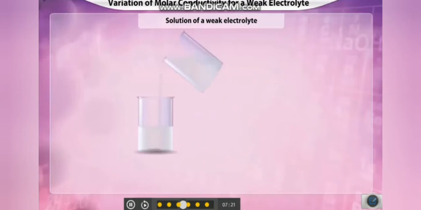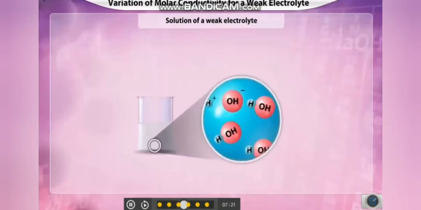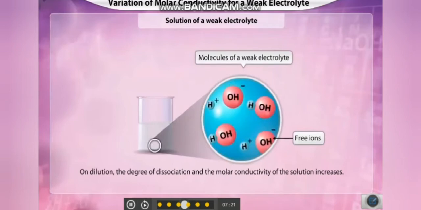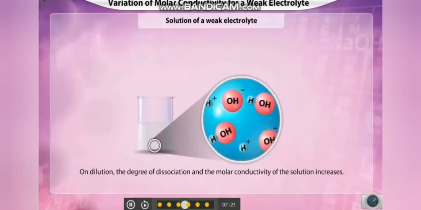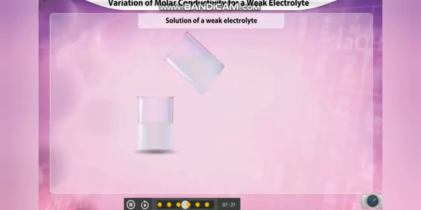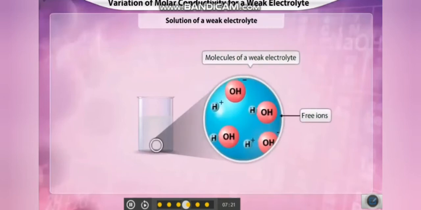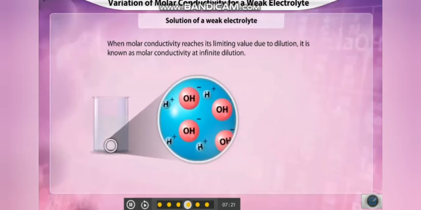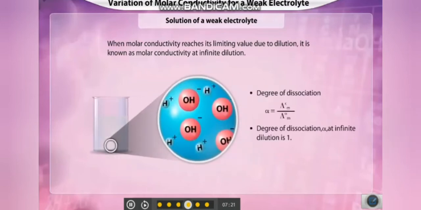On dilution, the degree of dissociation increases, resulting in the dissociation of more molecules into ions, and the molar conductivity of the solution increases. On further dilution, complete dissociation of the electrolyte takes place and the molar conductivity reaches its limiting value. This conductivity is known as molar conductivity at infinite dilution, and the degree of dissociation at infinite dilution is 1.